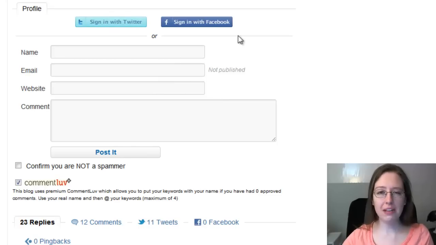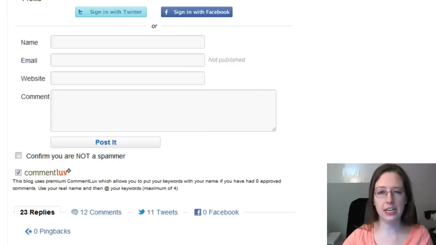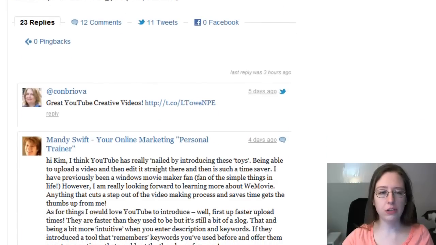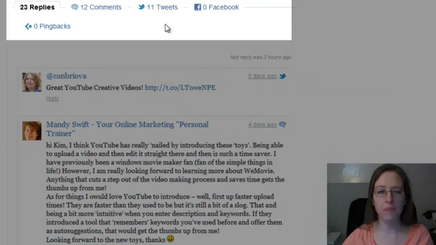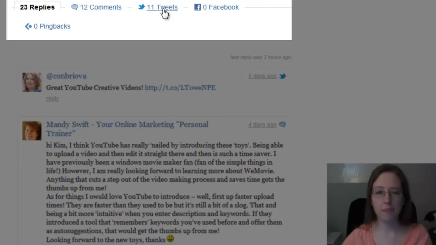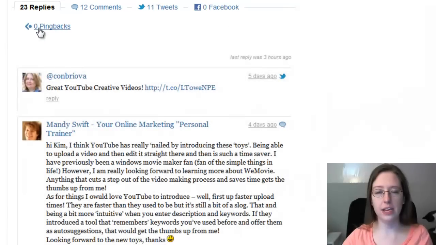Now, what would be the advantage of having this going on besides just the sign-ins? Let me scroll down and show you something neat. In this particular post, if I come down to the comments available, we see that there are 12 comments, 11 tweets, 0 by Facebook, and 0 pingbacks. Now, 0 pingbacks is because I have that disabled. That's okay, and 0 Facebooks isn't such a big deal. But 11 tweets are actually showing up in the Twitter stream.